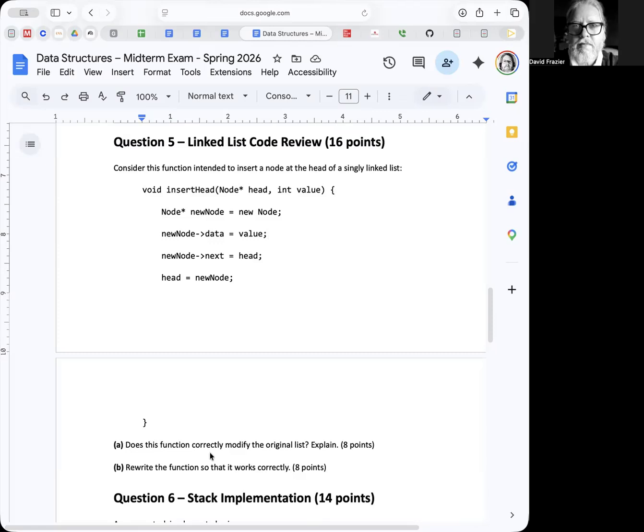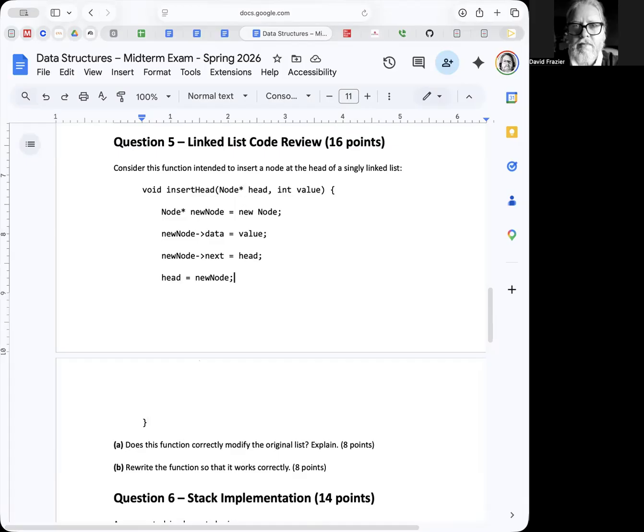The problem is that we're passing the head pointer to a node called head, the head node pointer, by value. When you pass the pointer by value, you could change what that pointer points to and you're fine. But what you can't do is change the memory location of the pointer itself. Okay. So in this case, that's exactly what we're trying to do. When we're inserting at the head, we're going to rewrite head. In fact, we rewrite head down here.